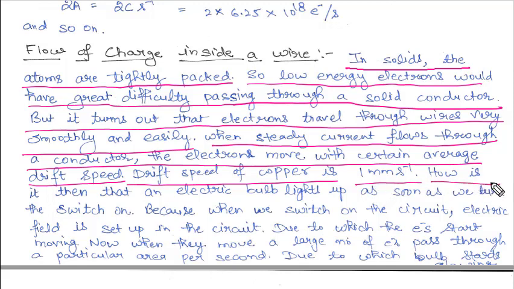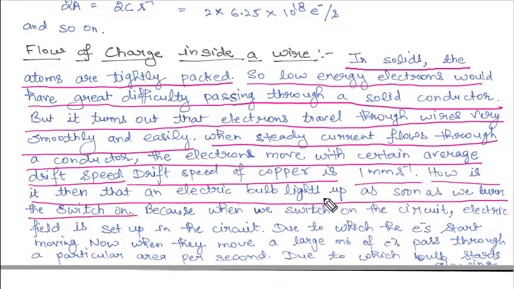So how is it then that the electric bulb lights up as soon as we turn the switch on? We know as soon as we turn the switch on, the bulb starts glowing. But how is that possible? Because the electrons are flowing very slowly, just 1 millimeter per second, so it must take many hours for the electrons to reach the fan or the light, whatever we are switching on. But it happens very easily and smoothly. So why is this possible?